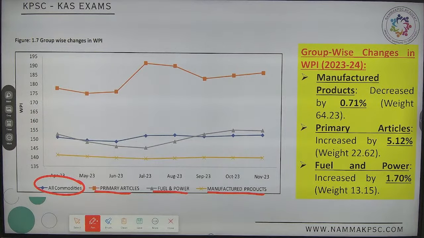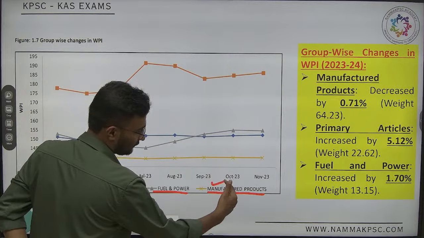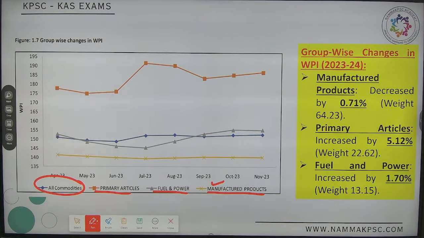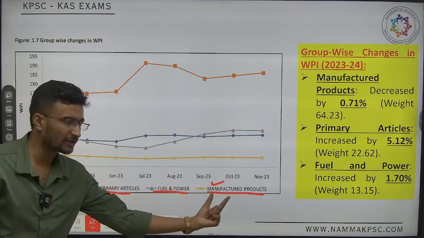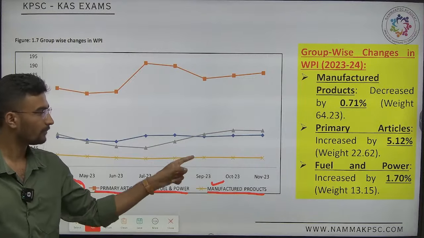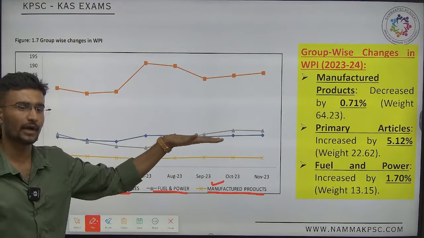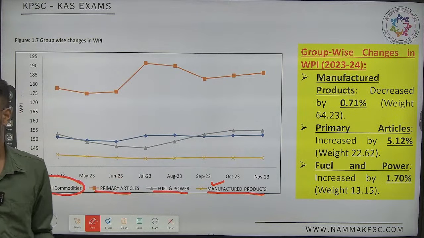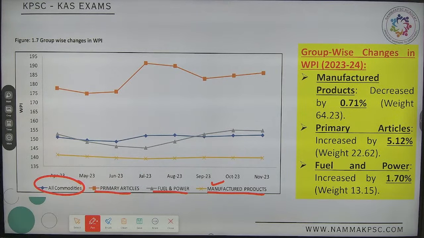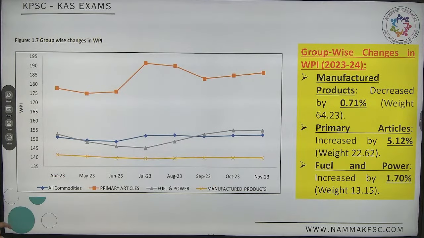The first and foremost one will start with manufacturing because it has the highest weightage. In manufacturing products, which color is this? Is it showing an increasing trend or a declining trend? It is showing a declining trend, right? Yes or no? Any doubt?